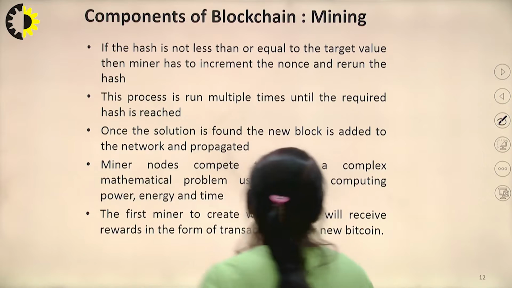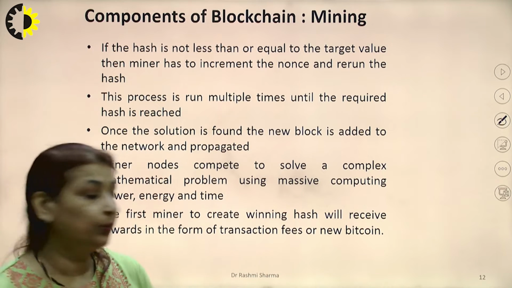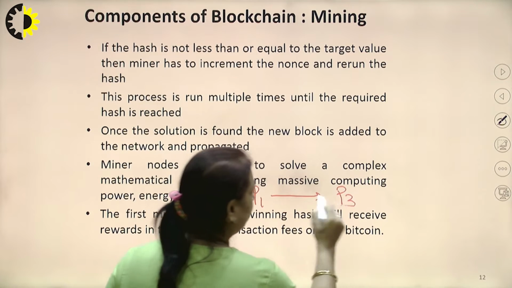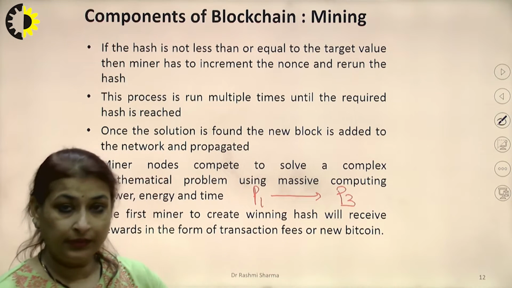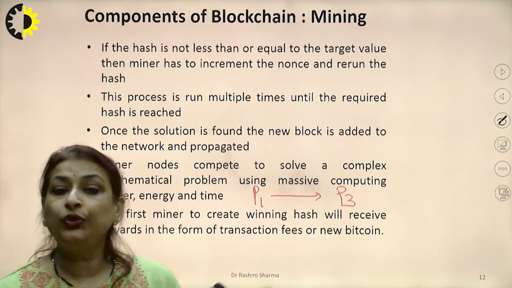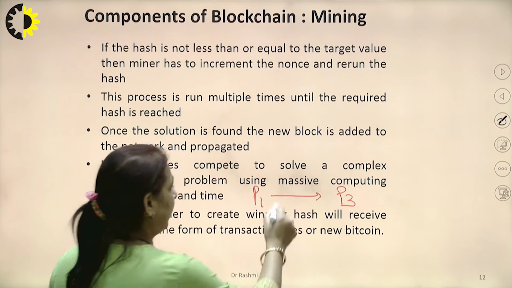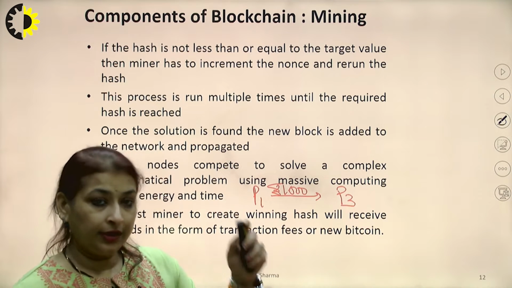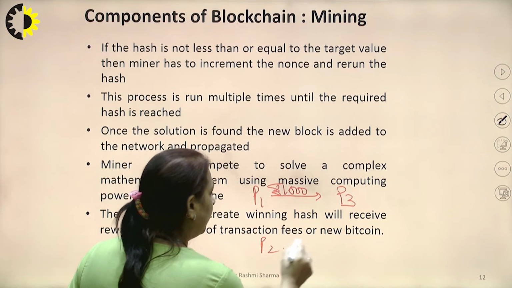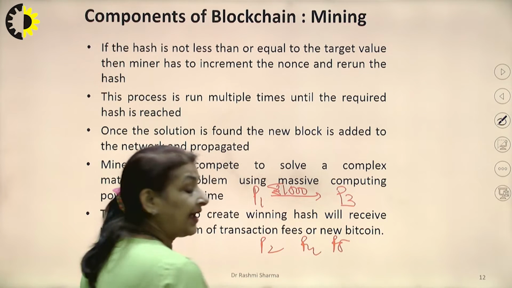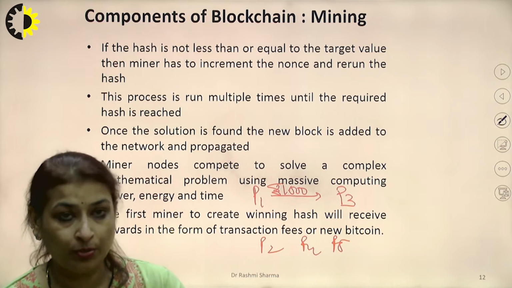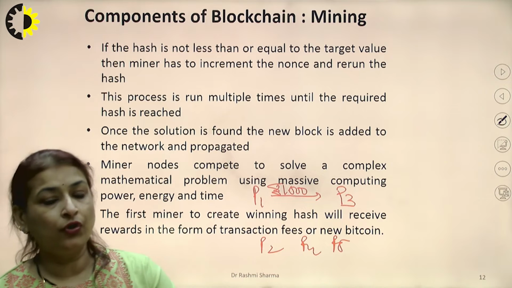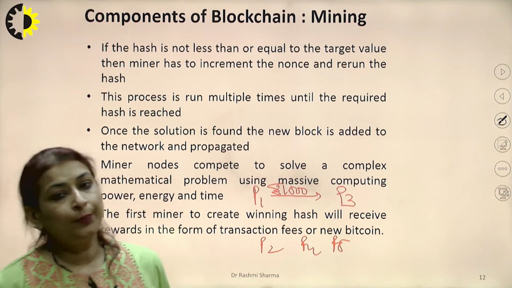If I tell you that P1 is a person who has to transfer some amount to P3, let that be rupees 1000. Okay. So what if I have P2, P4 and P5? 5 persons I have in my blockchain. I'm considering only a small blockchain with 5 persons. So in this particular blockchain, P1 is saying that I want to transfer rupees 1000 to P3.